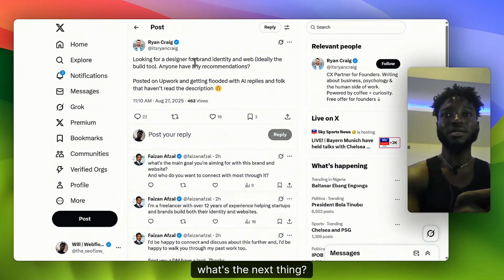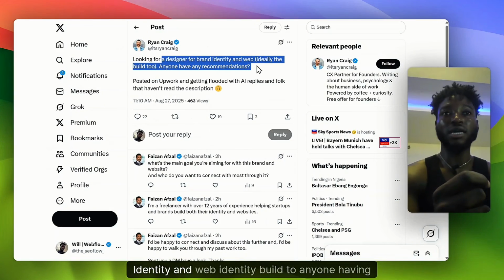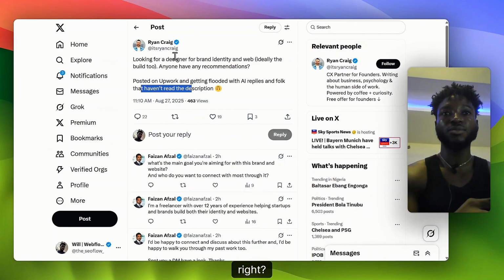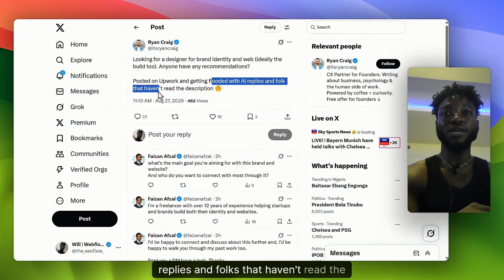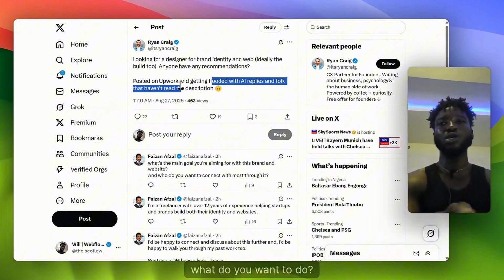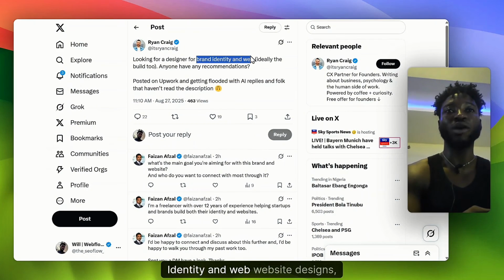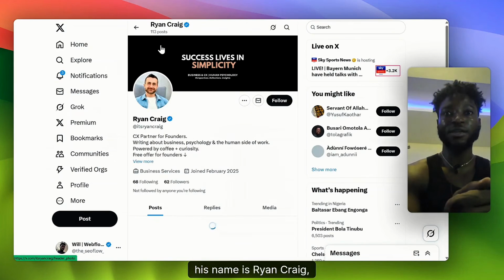So now what's the next thing? Let's go to the person's profile to DM the person, right? So he said he's looking for a designer for brand identity and web. Ideally, does anyone have recommendations? You can see he posted on Upwork and got flooded with AI replies, so fully read the description. Now what do you want to do? You want to show that you have read the description and you are experienced in brand identity and website design, web builds. Now his name is Ryan Craig, right?